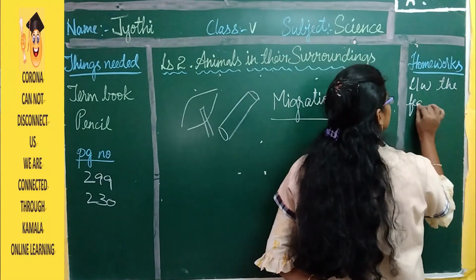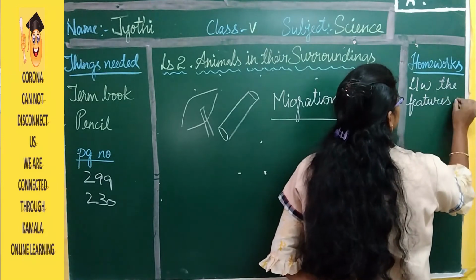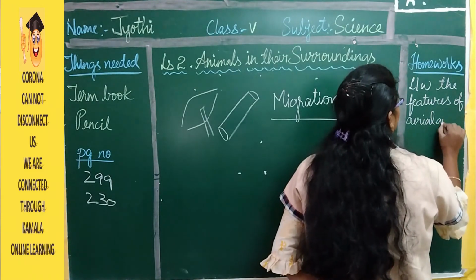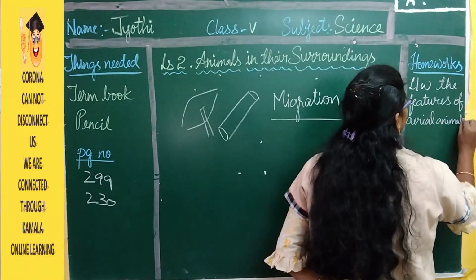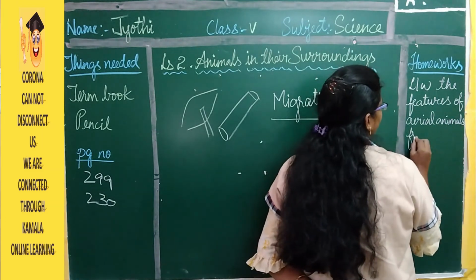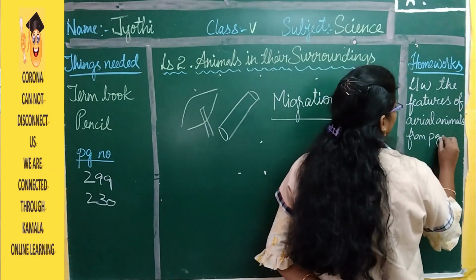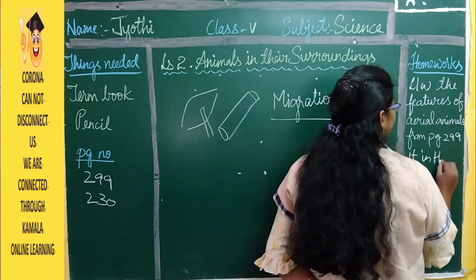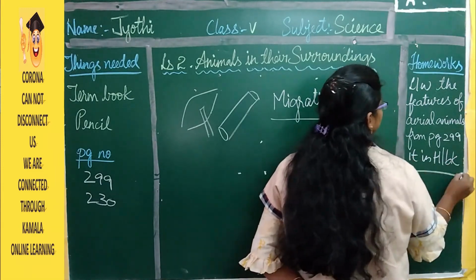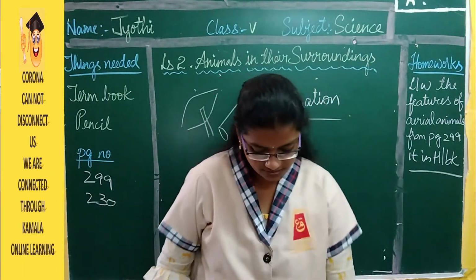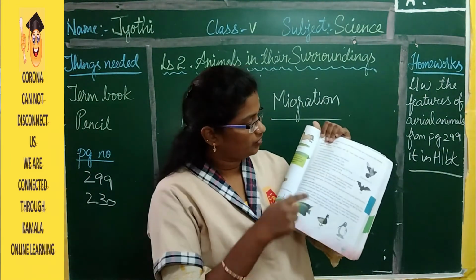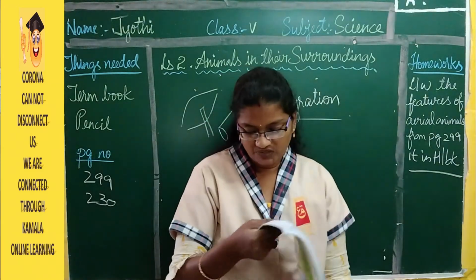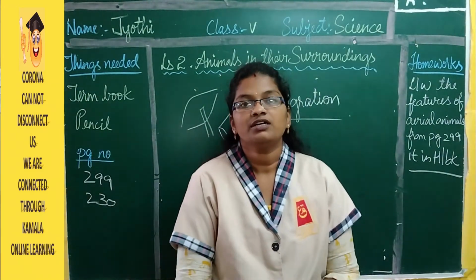the features of aerial animals from page 299, one time in the homework book. So this is your homework, children. From page 299 you have to write the features of the aerial animals. You should learn and write it one time in your homework book.